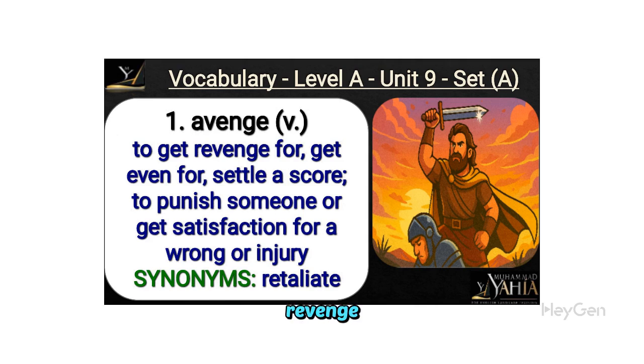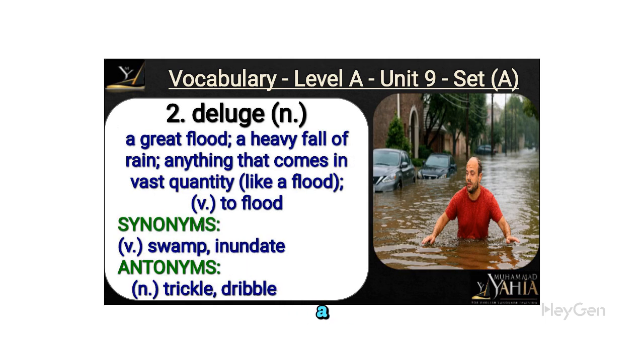Avenge means to get revenge or settle a score, often by punishing someone for a wrong. It involves seeking satisfaction for an injury. Synonym: retaliate. Deluge, as a noun, refers to a great flood or a heavy fall of rain, symbolizing anything arriving